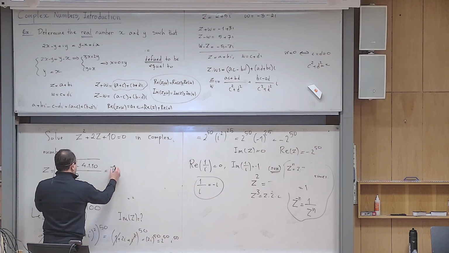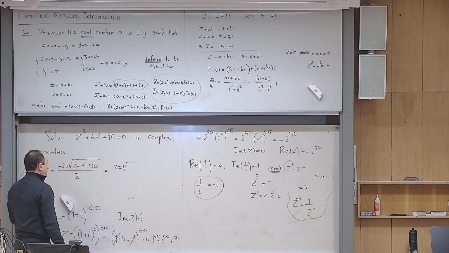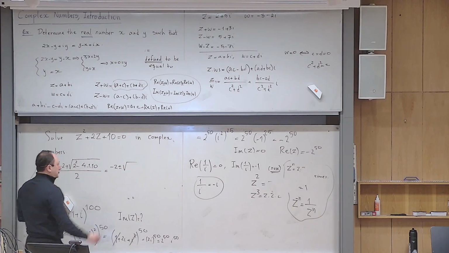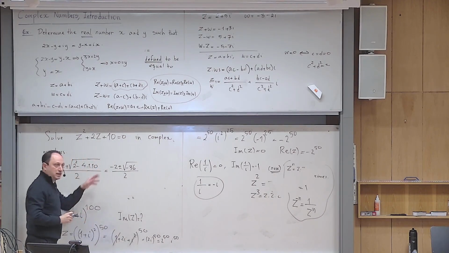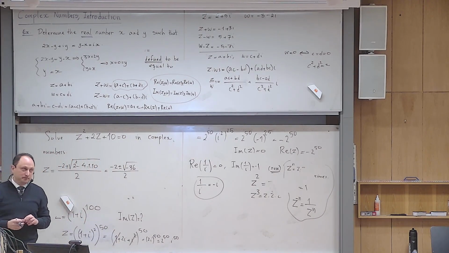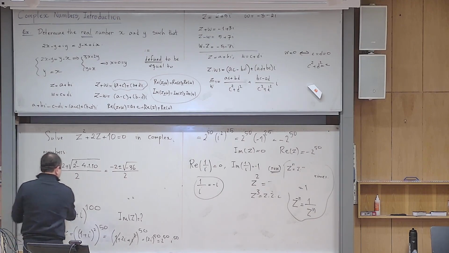Why? Because this becomes minus 2 plus or minus the square root of which number? Minus 36. This is positive 4 minus 40. And that is why in Math 2C, that was the end of the problem. What do you say if it were a Math 2C problem? No real solutions. And that's why we actually use the adjective real solutions, because there is another solution to that, and that's the complex numbers.